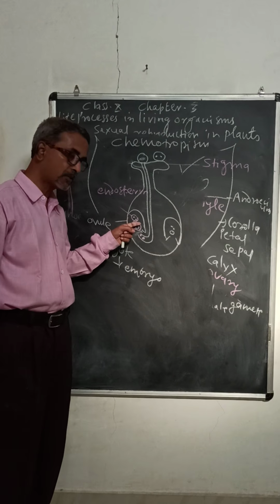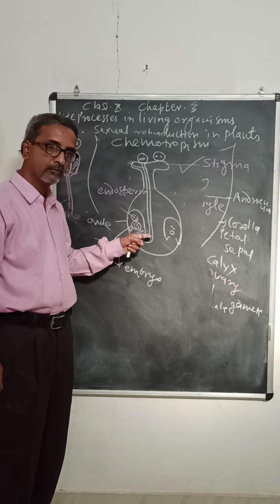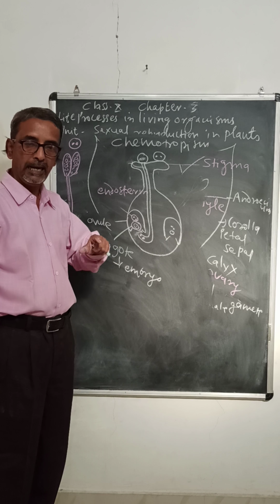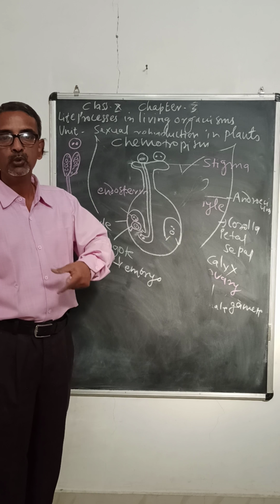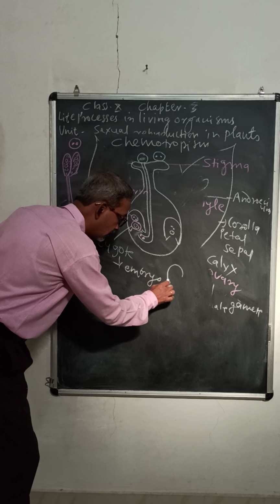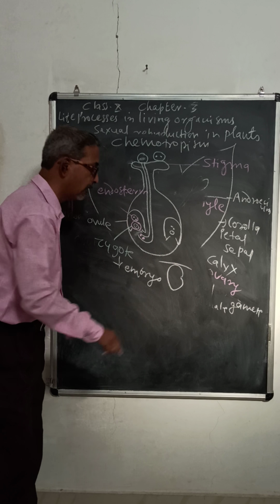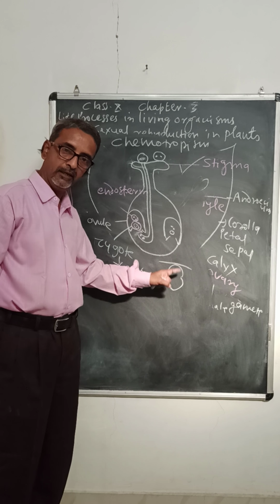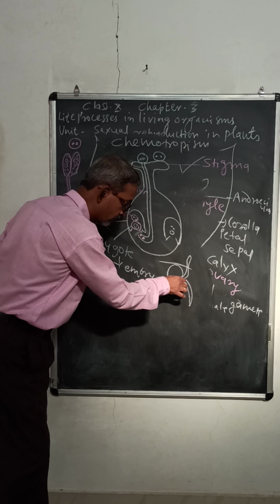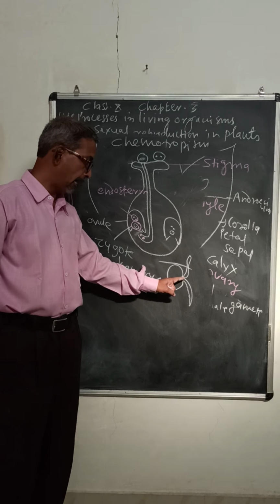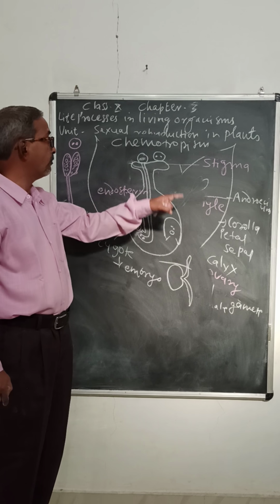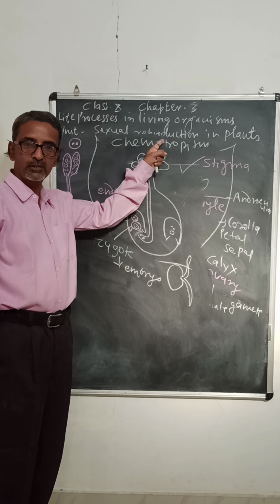So after formation of seed, these seeds grow in the fruit, then fall on the ground, and then the seed germinates into a new plant. When the seed gets suitable atmosphere, water, air and soil, then it germinates, and then a new plant is formed. So this is called germination. So that is all about sexual reproduction in plants.